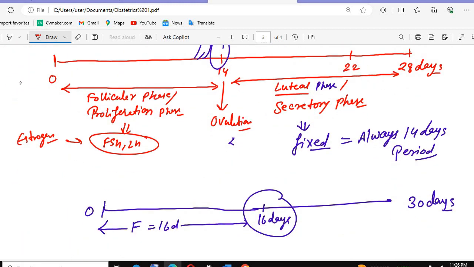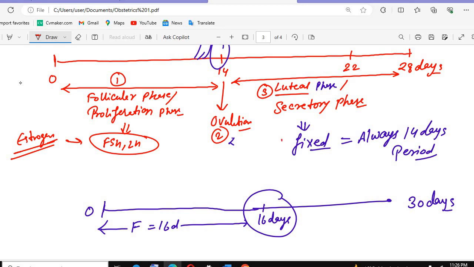Then we have 3 phases. The first is the follicular phase, the second is ovulation, and the third is the luteal phase, the secretory phase. In the follicular phase, estrogen is formed, along with FSH and LH, and the main hormone is estrogen. Then FSH and LH amounts are maintained.